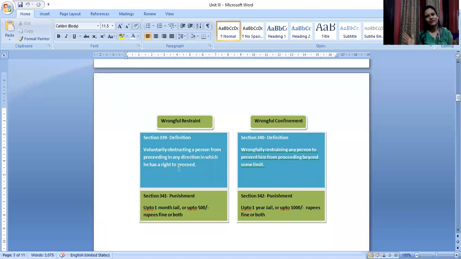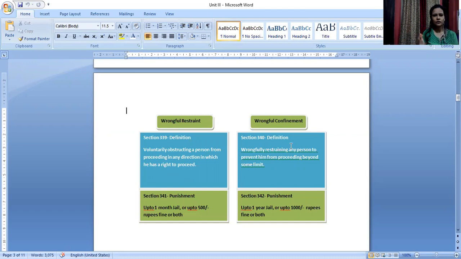Hello everyone. In today's video, we are going to revise Unit 3 of Indian Penal Code. So the topic for discussion for this video is wrongful restraint and wrongful confinement. We'll briefly see the differences between these two different types of offenses and you will be able to understand the topic well.